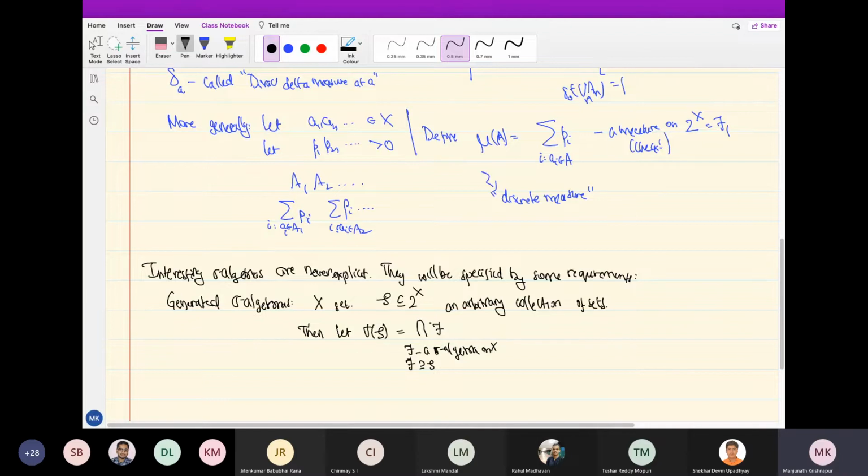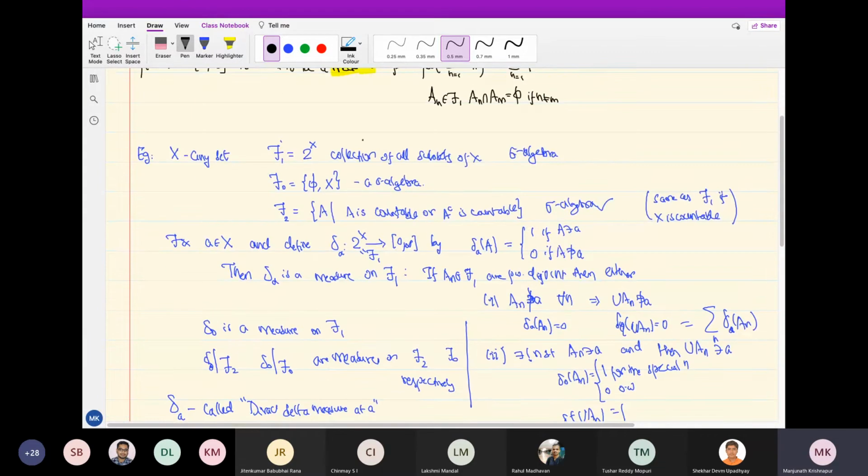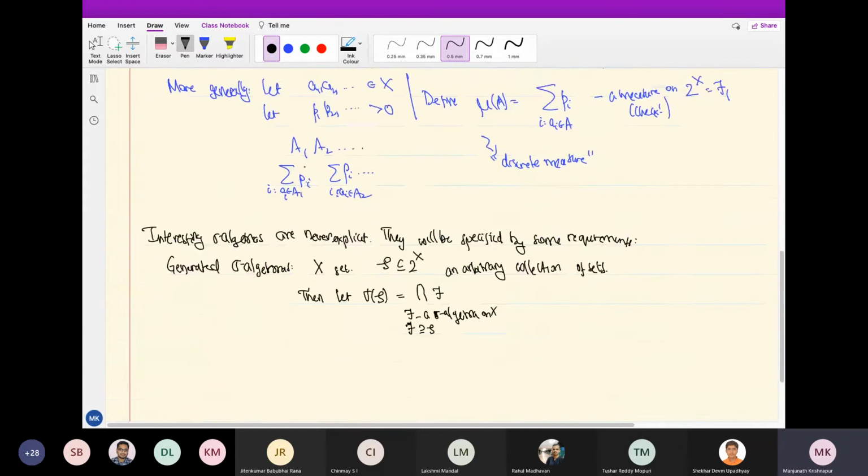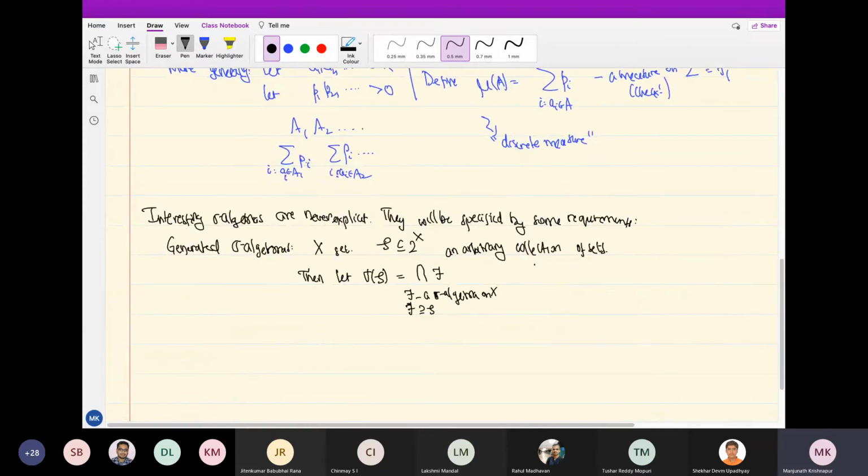Okay. So is there any such, first of all? Is there any sigma algebra which contains all intervals? There is one certainly, namely the power set itself. The power set is a sigma algebra. So there is at least one. So note that here this is a non-empty intersection. If I take the power set, that certainly contains my collection S, right? And it's a sigma algebra. So that is at least there.